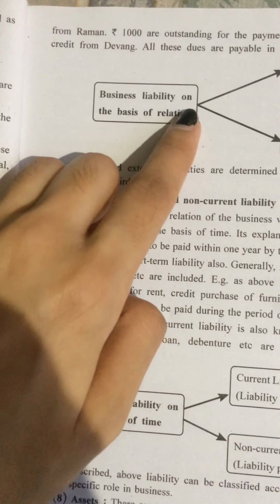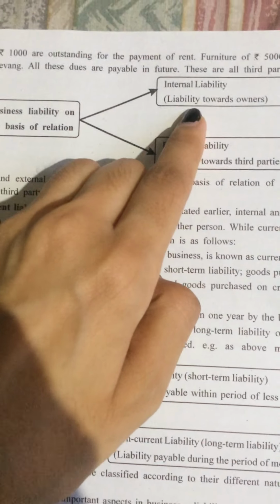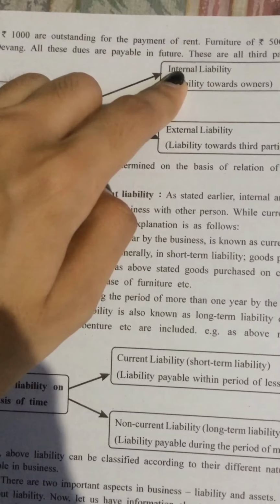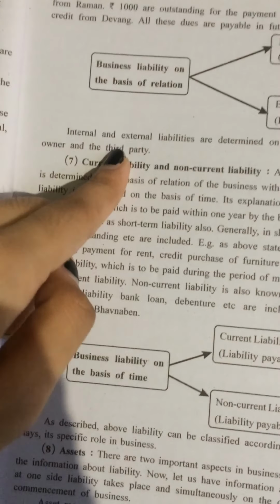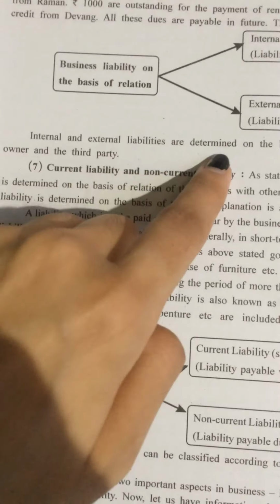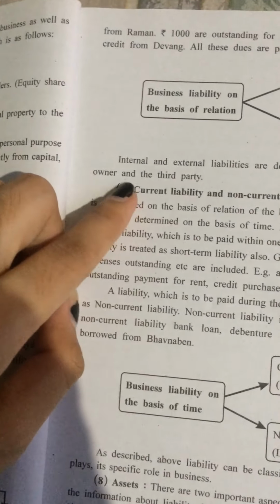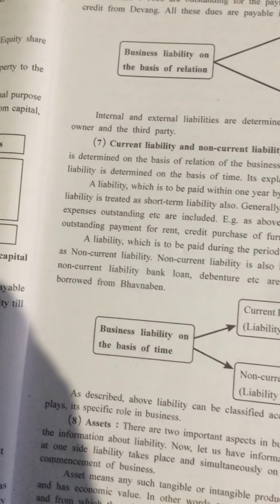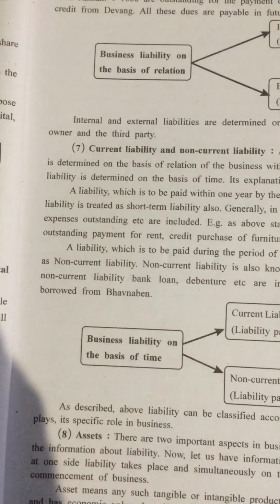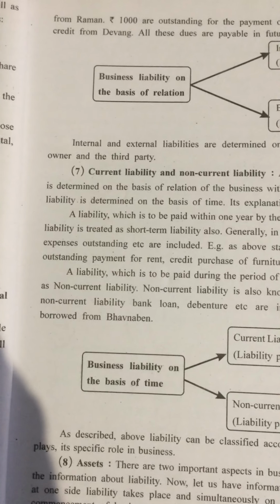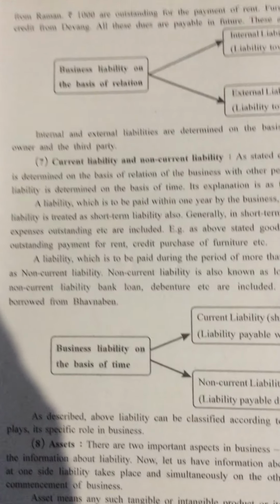Now, business liability on the basis of relation. You have seen that it can be divided into two: internal liability and external liability. So internal and external liabilities are determined on the basis of the relation of the business with the owner and the third party. Now the next type is on the basis of time, that is current liability and non-current liability.